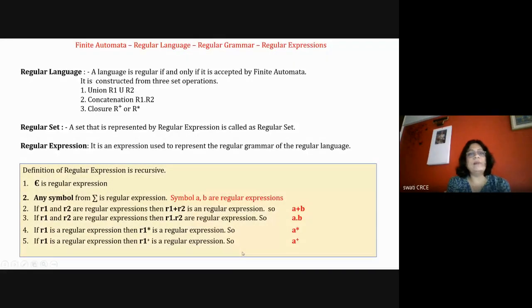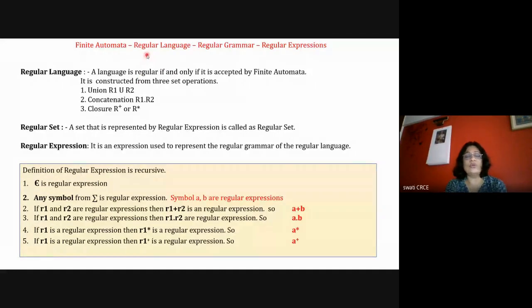So we are learning today about regular expressions. Finite automata is a machine. This machine has a particular language, and the name of the language is called a regular language. Suppose I say you have to design a machine that accepts strings from sigma equal to {0, 1}, and the strings ending with 0. That means all the strings ending with 0 are part of this language. The set of strings which are ending with the symbol 0, all these words belong to this language.